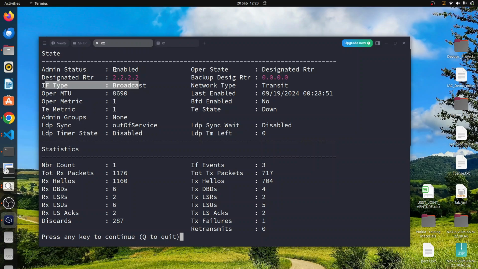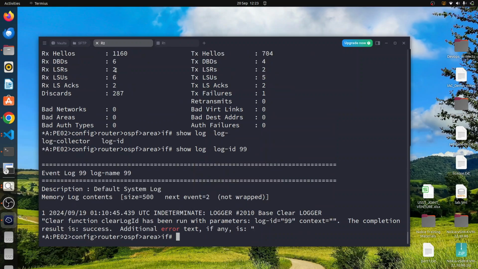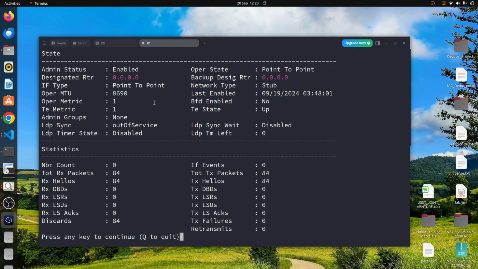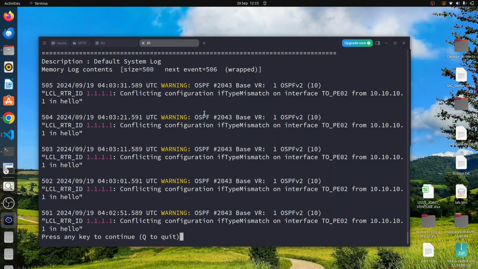When we check the logs on R2, show log ID 99, we still don't get any messages about the error, but on R1 you can see that we are getting the interface type mismatch error messages.